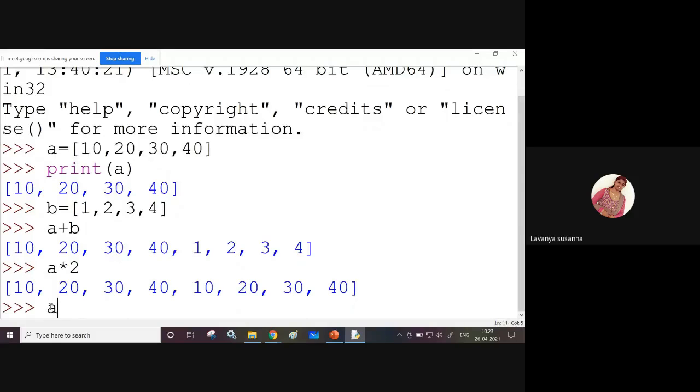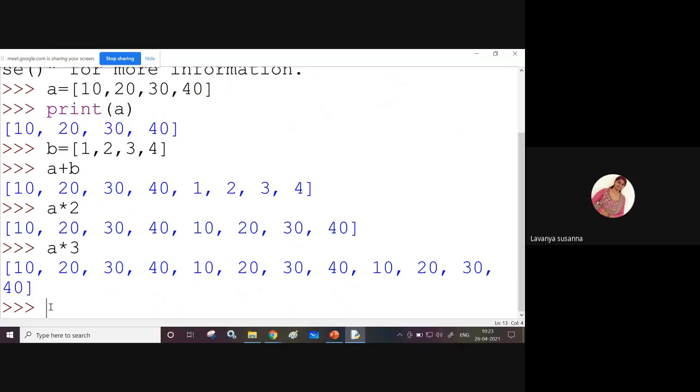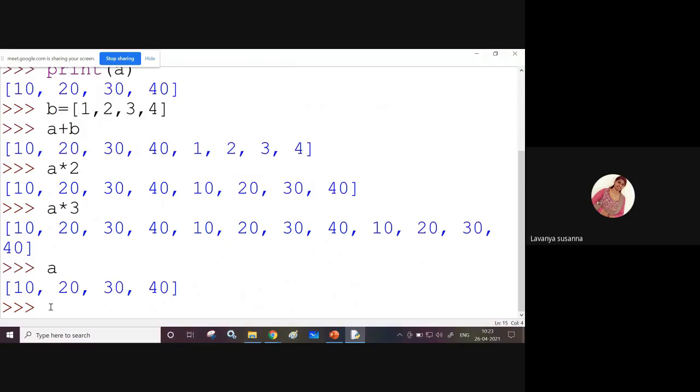See, a into 3. What is happening? A into 3, you are repeating 3 times. The list will be repeated 3 times. Print, I am displaying a. A into 3 is nothing but repeating the list 3 times. It is displaying the list 3 times.